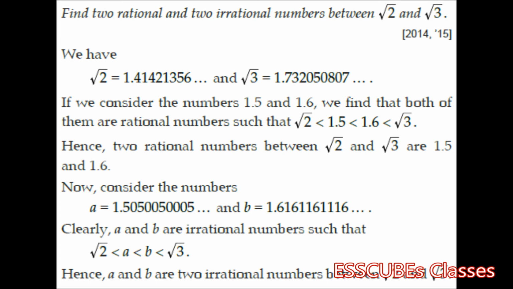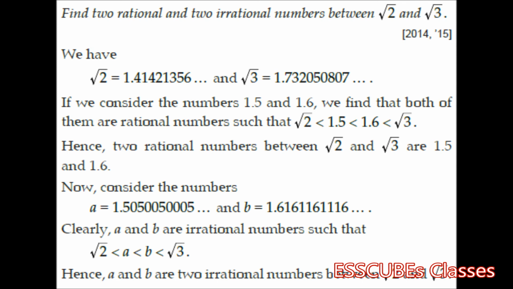If we consider the numbers 1.5 and 1.6, if you check, they both lie in between 1.4 and 1.7. So we find that both of them are rational numbers such that between root 2 and root 3, 1.5 and 1.6 lie.